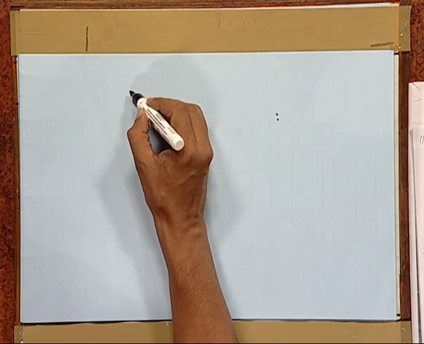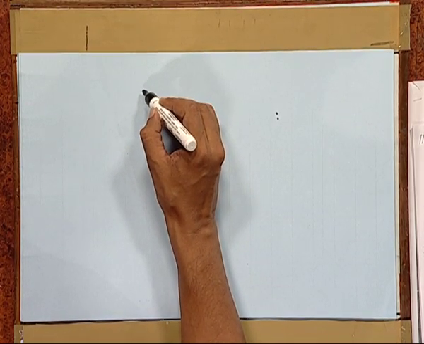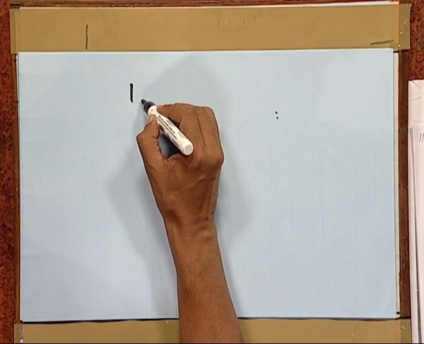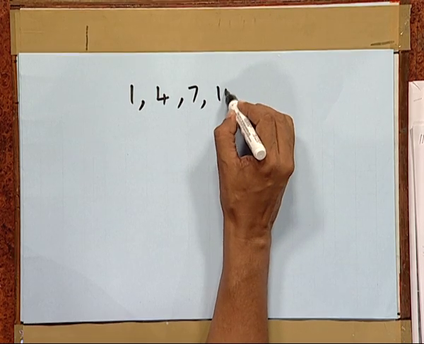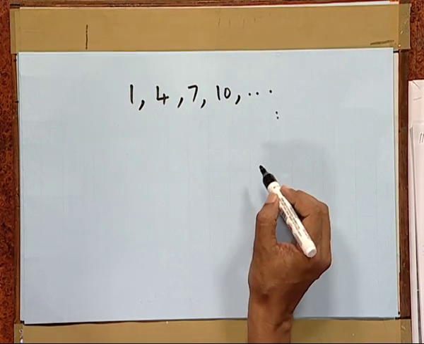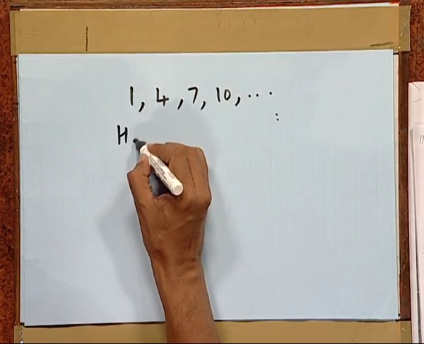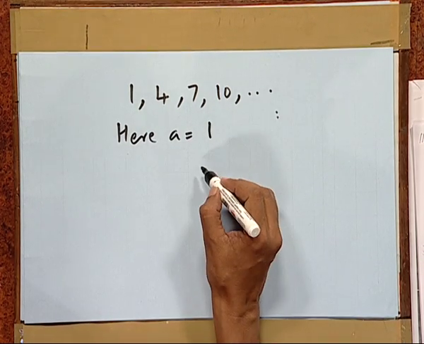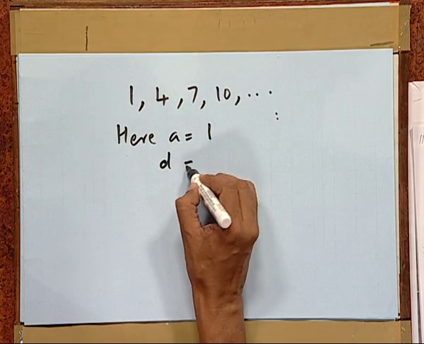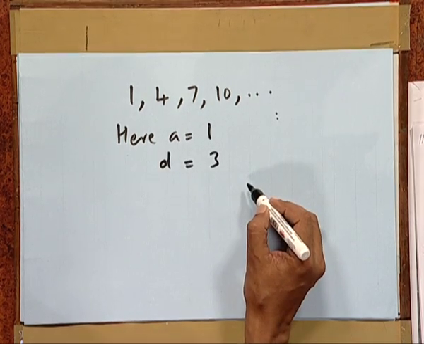Now, let us take some examples involving the nth term. Suppose the question is, find the 25th term of 1, 4, 7, 10 and so on. Here A is equal to 1 and d equals 3.